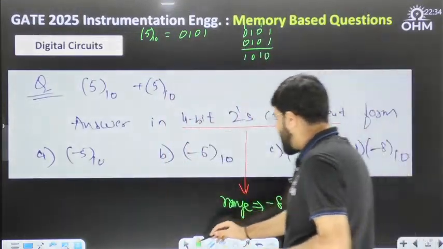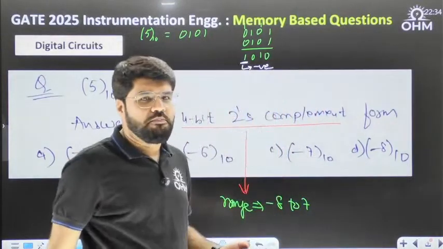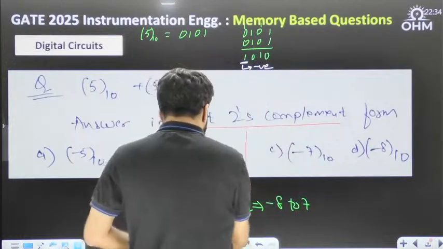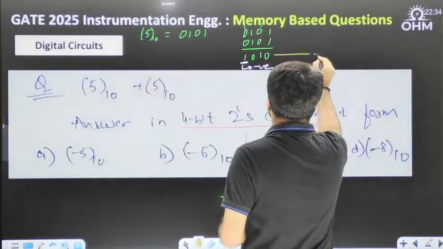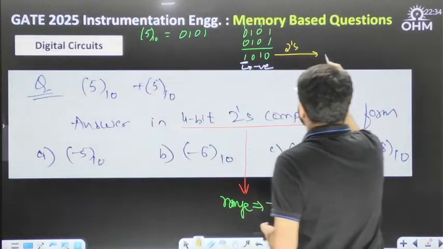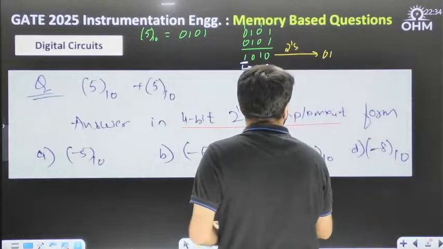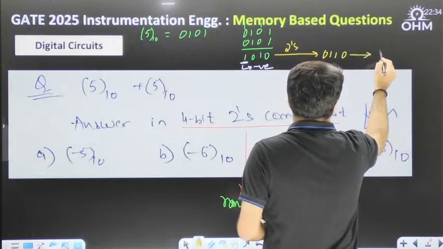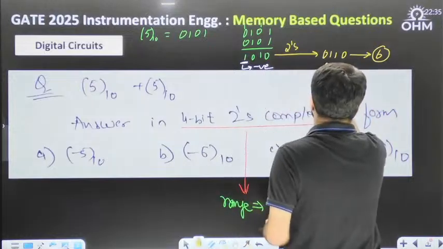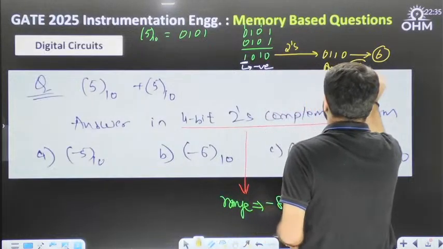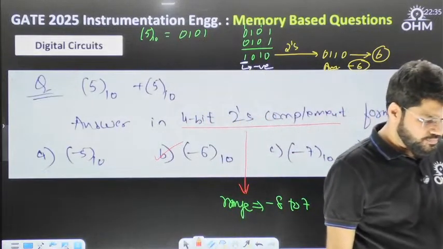Now why? Because in 1010, the MSB is 1, which means it's a negative number. If it is a negative number, it would have been stored by taking the 2's complement. So I further take the 2's complement of this. 0101 is the 1's complement. Add 1, so it becomes 0110. The magnitude of the number is 6, and the sign is negative. So it's the number -6. Option B.